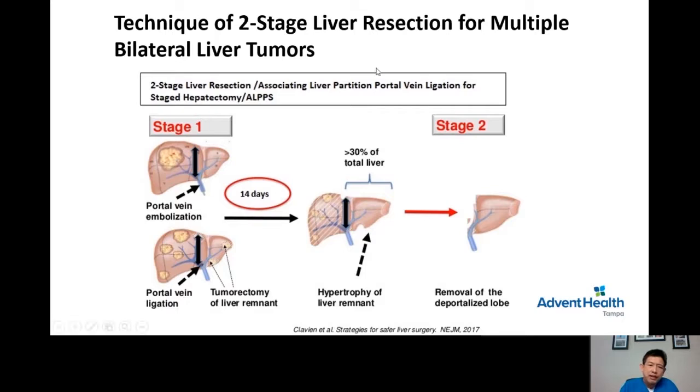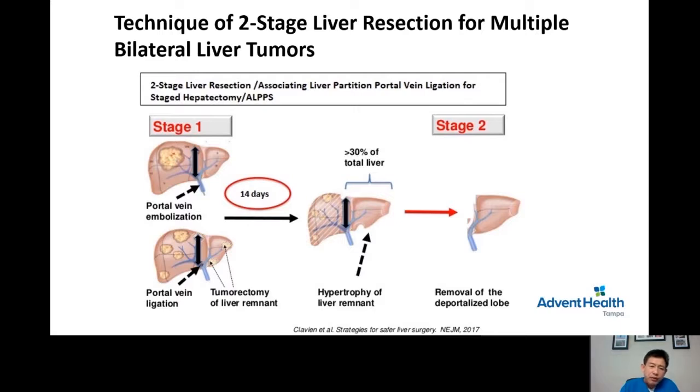Patients with multifocal bilateral liver tumors obviously require a major extensive liver operation. However, there are ways of making this operation safer. In our program, we have performed what we call 2-stage liver resection. I'm going to use the image on the lower part of the slides. If you look at this picture carefully, the patient has liver tumors here, here, here, here, here, here. So this patient has multiple bilateral liver tumors.